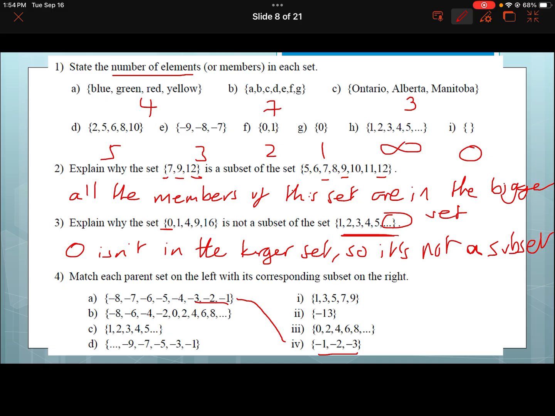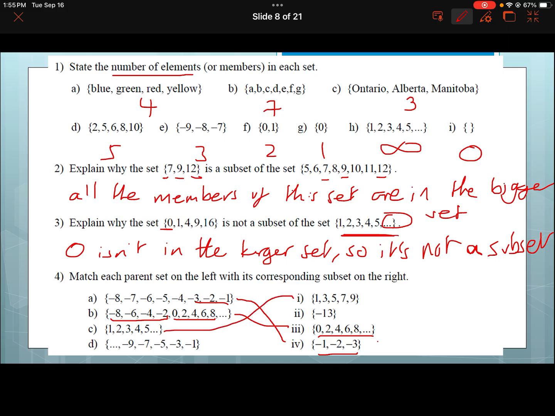Well, -13 belongs in that, doesn't it? No, it doesn't. Hold on. 0, 2, 4, 6, 8 is going to belong on that. Sorry, I'm looking at the wrong thing. The reason for that, even though this has 4 things before it, it still does have 0, 2, 4, 6, 8, ... And this is what this one has. So that's good. 1, 2, 3, 4, 5, ... Even though this is all the numbers and this one has only odd numbers, it does include it.